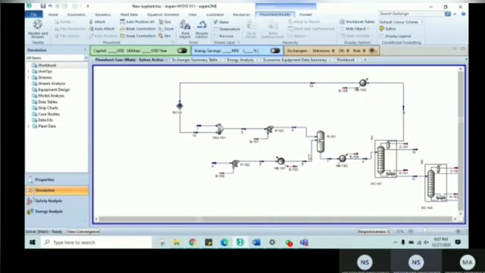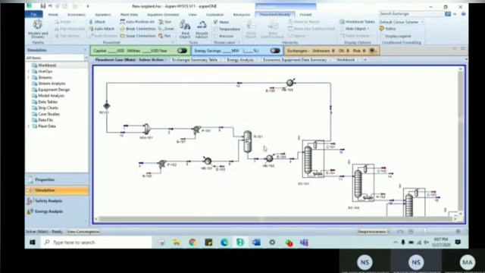The feed will react in the reactor and then will be passed to a cooler to be cooled before being passed to the propylene propane column. In the propylene propane column, the unconverted propylene will be purified before being passed to the recycle stream.